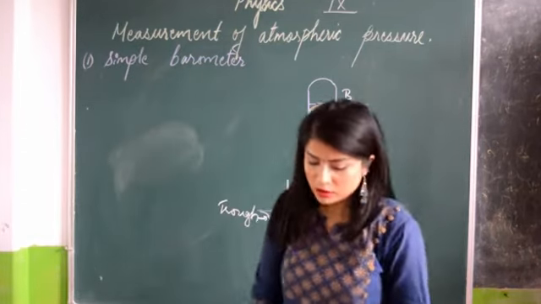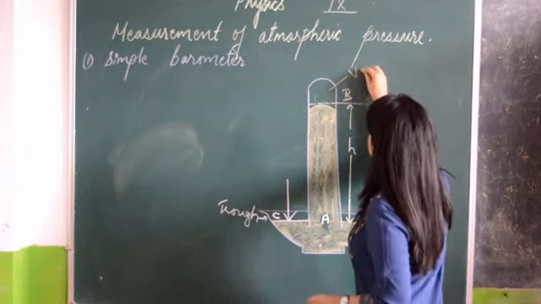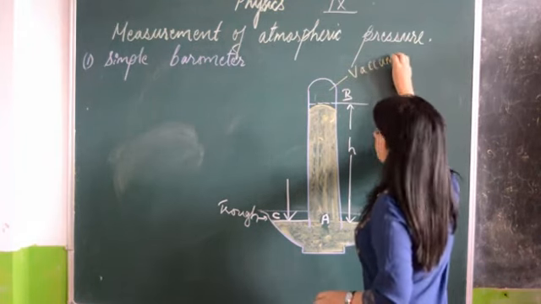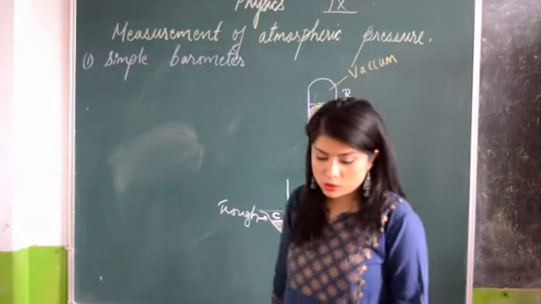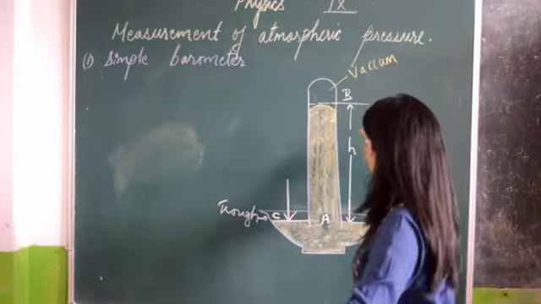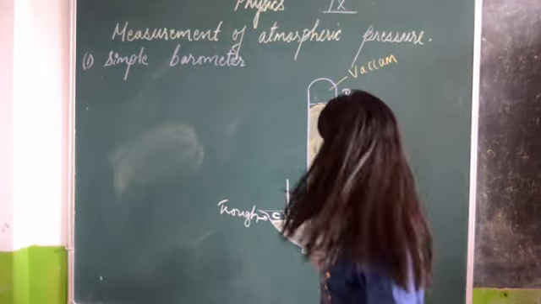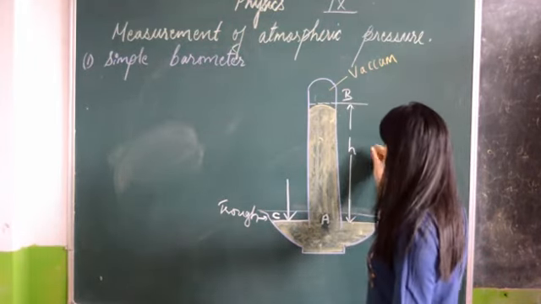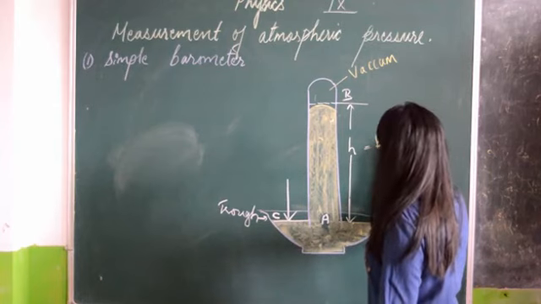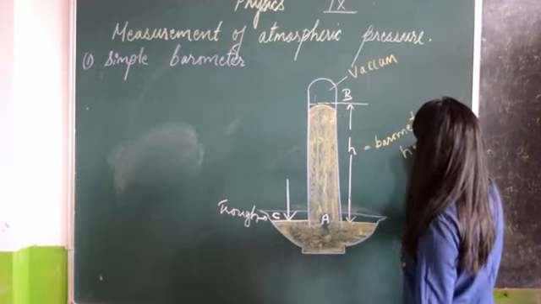Now the next thing you need to remember is that this point over here is vacuum. This point is also known as Torricellian vacuum. This H is the barometric height.